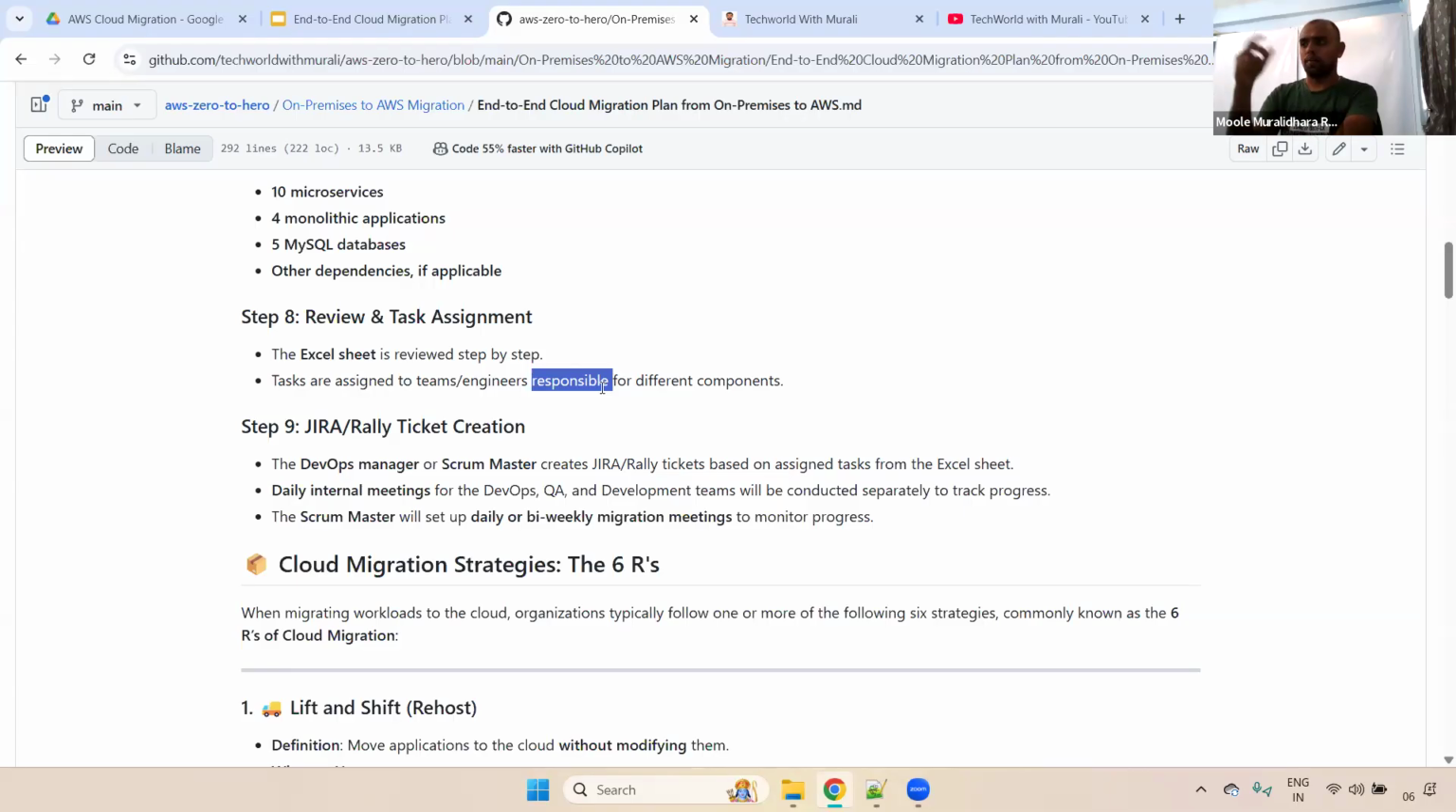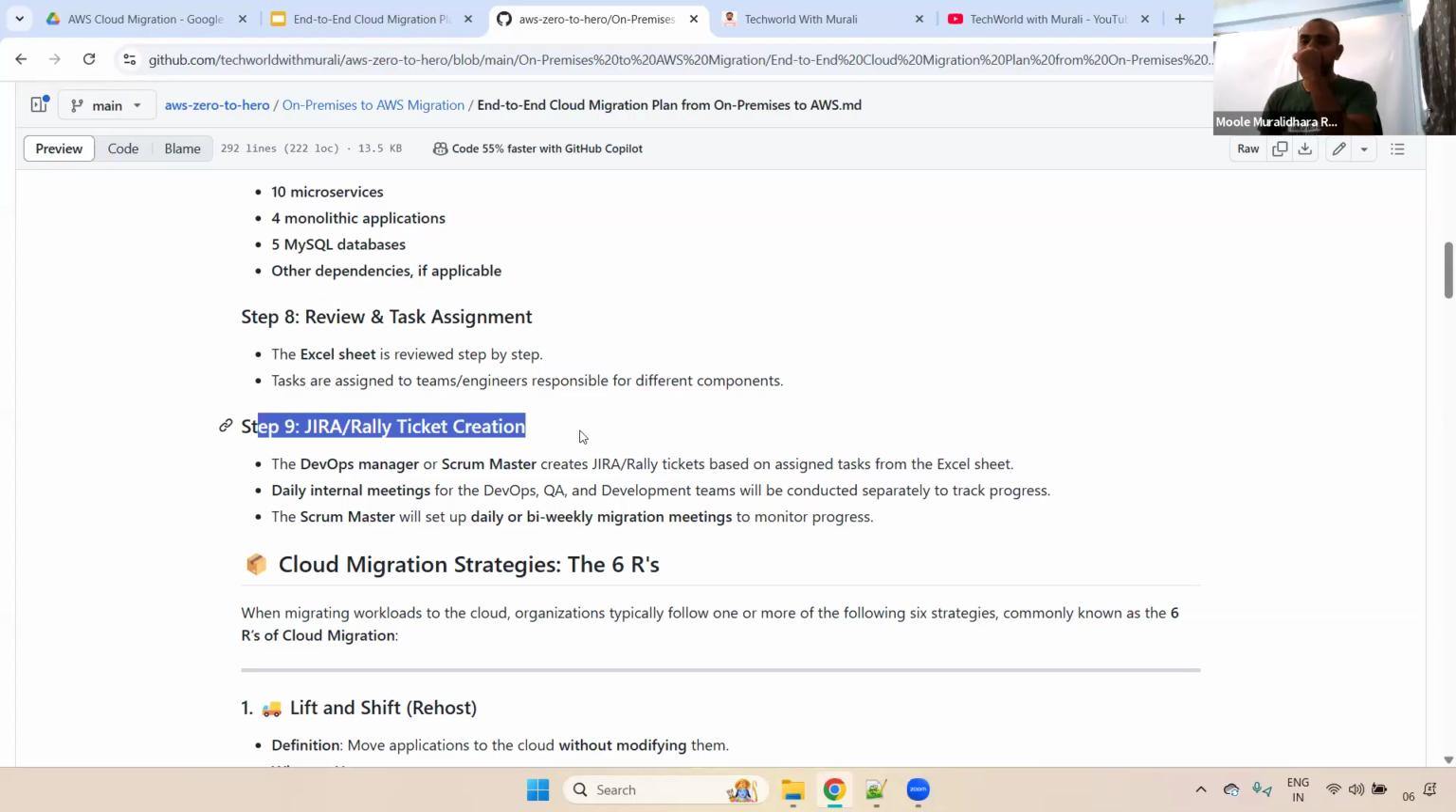Similarly, whatever is mentioned in that Excel sheet will be reviewed and we will assign who is going to take care of it, whether it is the DevOps team, the developers, or the QA team. Okay, fine, clear, right? Next one, step 9.